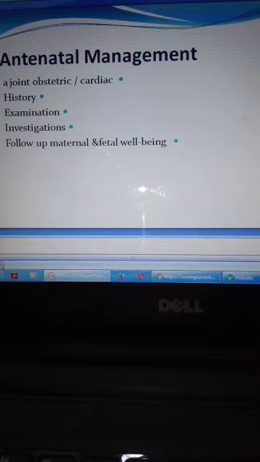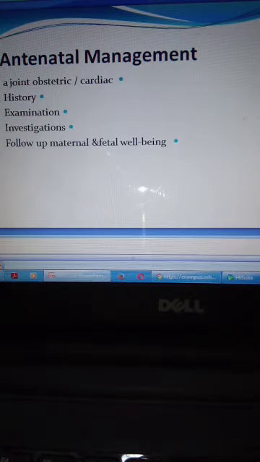Also, examination starts from the weight, general examination for anemia, cyanosis, jaundice, vital signs, and any edema, especially sacral edema, and any basal crepitation, the first sign of heart failure. Investigations include blood chemistry, anemia, general examination, culture, blood urea, serum creatinine, and even echocardiography, because ECG is not helpful in pregnancy, since pregnancy changes the position of the heart.